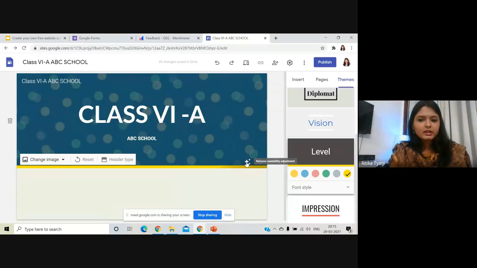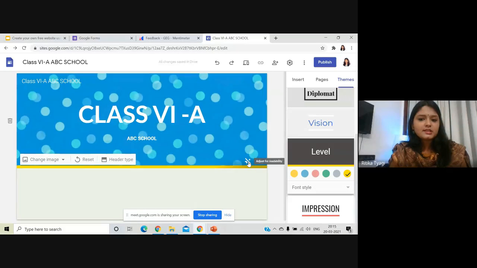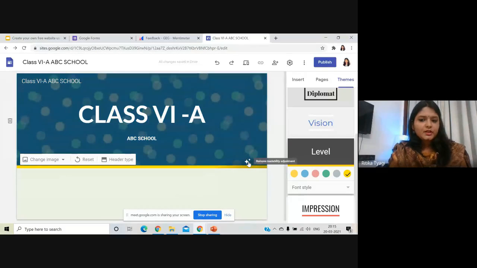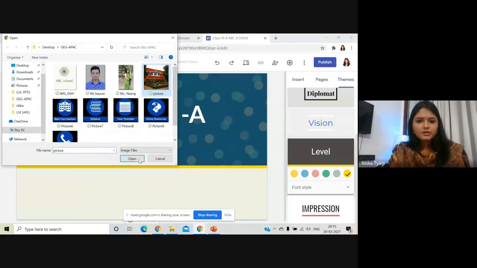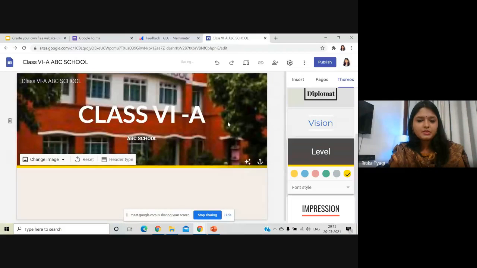Now if you click here, this is the adjustability option. Now Google Sites is so interesting and easy that Google automatically adjusts the color, automatically adjusts the brightness of my background and my text. So I don't have to deal with it. It's automatically done by Google. If you want, you can upload your school's image or any image that you want. So for example, I want to go with this image. See, it's automatically done.